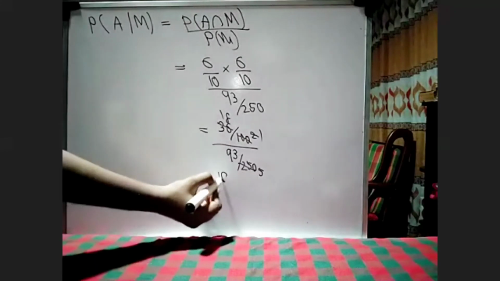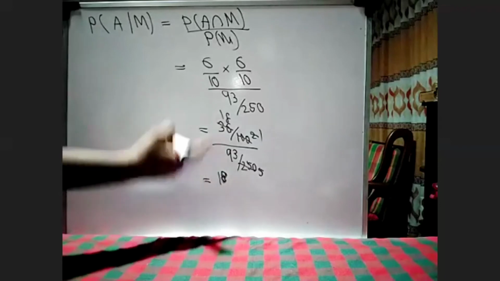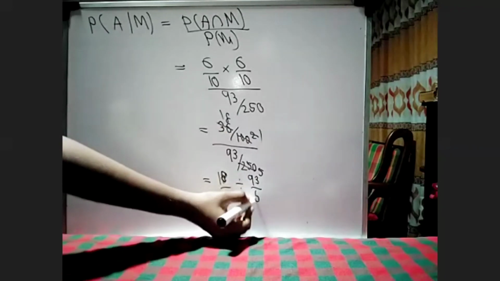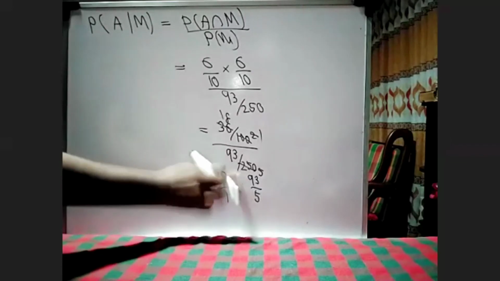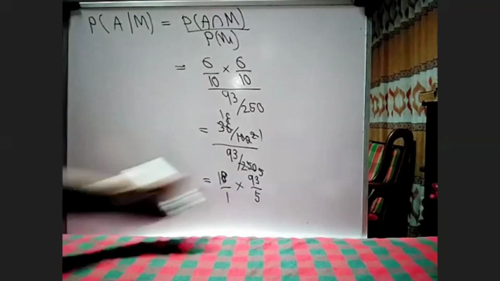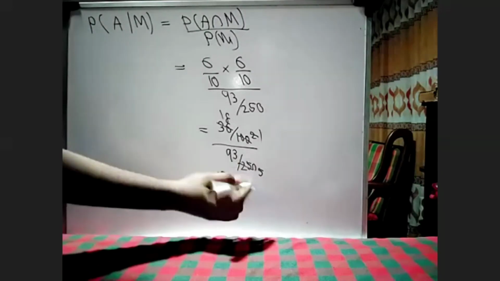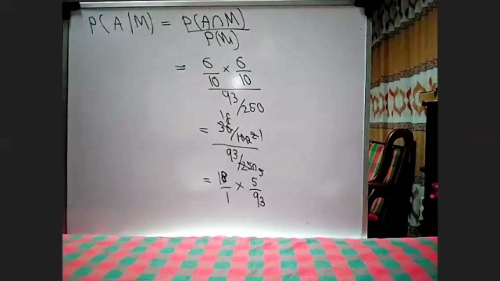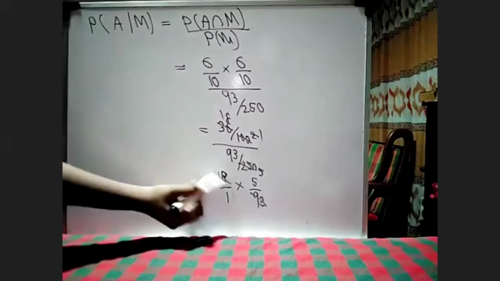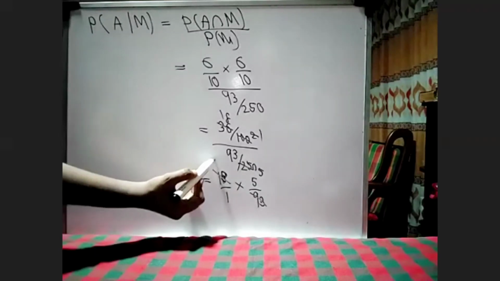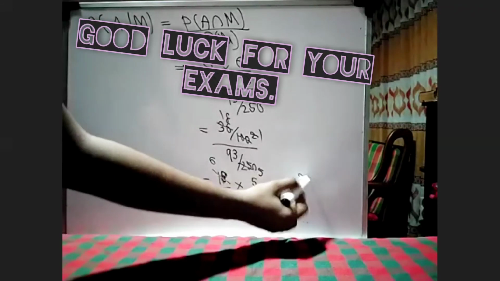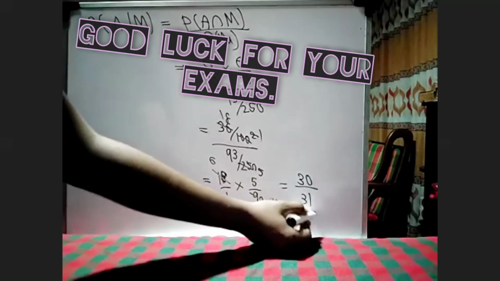This is 18 divided by 1, again divided by 93 over 5. We can convert this division to multiplication and take the reciprocal. Reciprocal is 5 over 93. Now we can cancel these 2 by 3. 3 times 6, 3 times 31. 6 times 5 is 30. In the denominator we have 30.